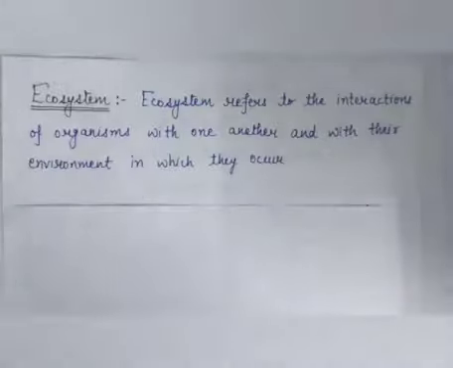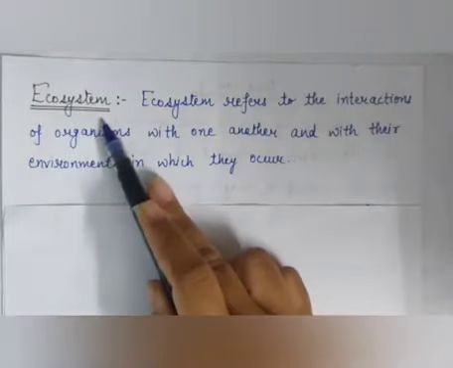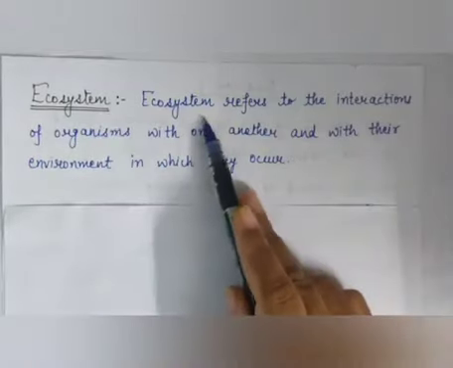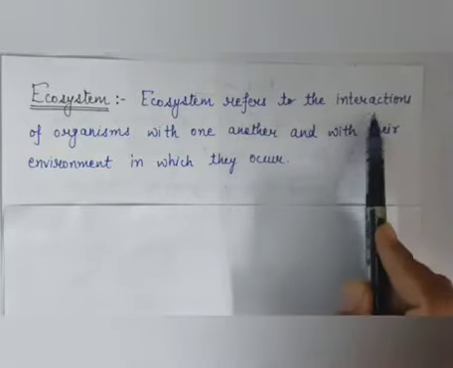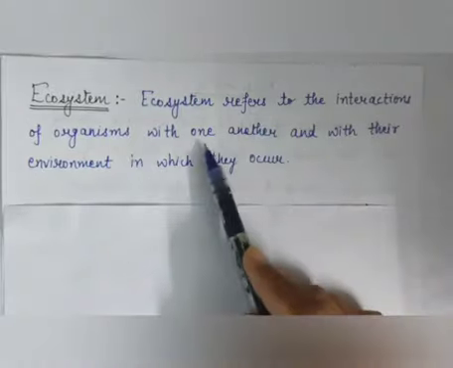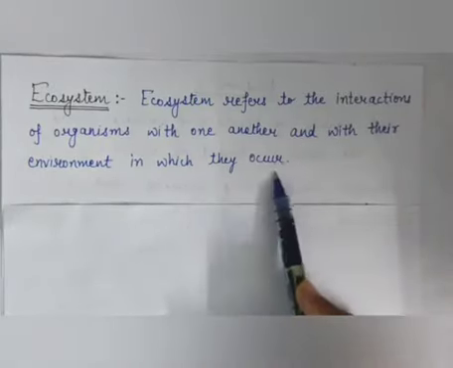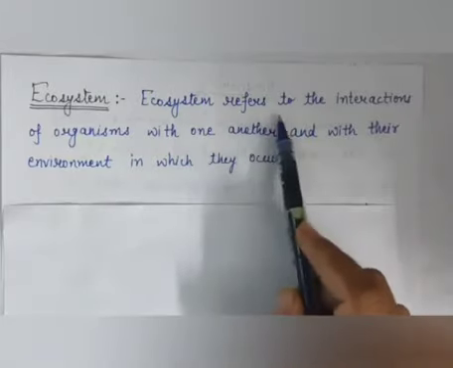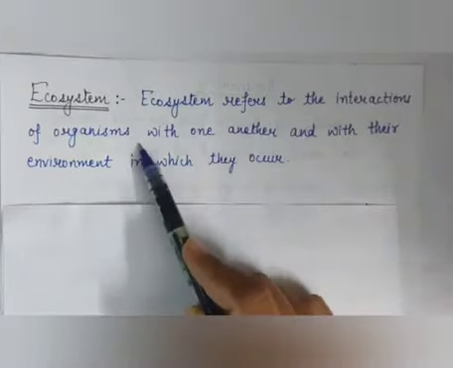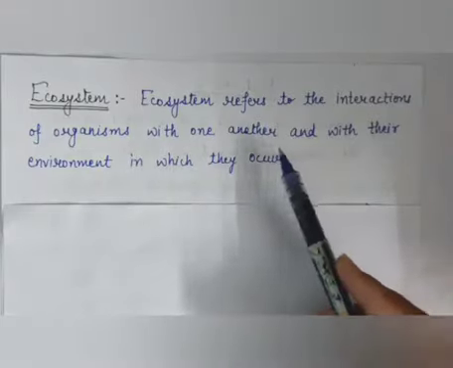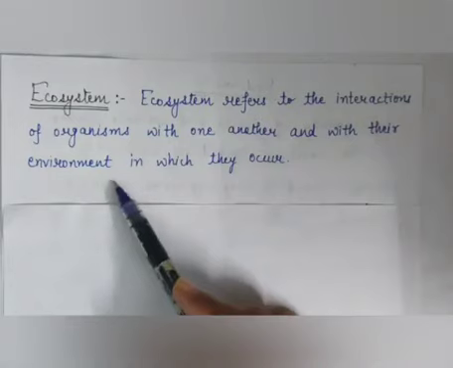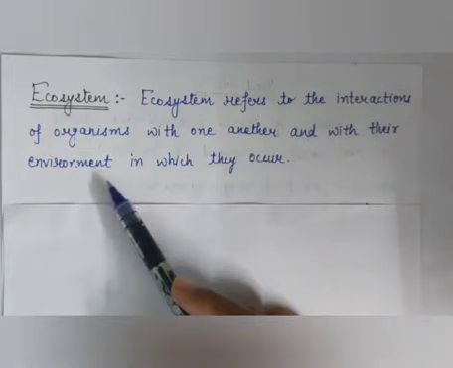Okay. Now next topic is ecosystem. What is an ecosystem? Ecosystem refers to the interaction of organisms with one another and with their environment in which they occur. It means ecosystem refers to the interaction of an organism with another organism and with their environment. Like every organism interacts with the components of the environment, like air, water, minerals and soil.